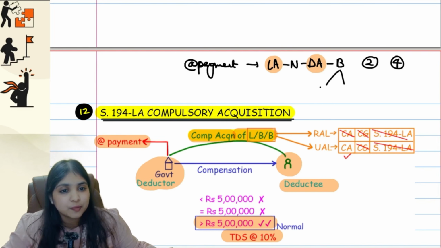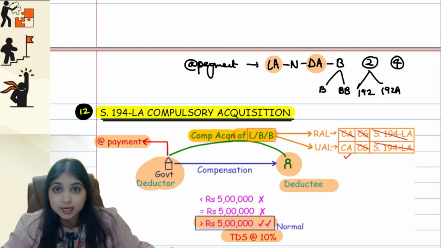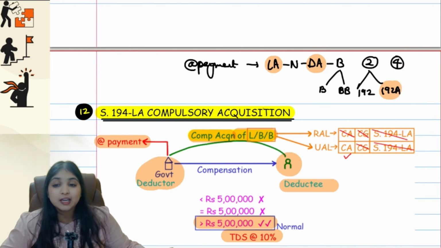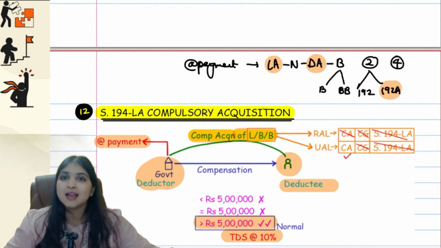Then in 194B, you will have B and BB. Then 192 and 192A, you have already learnt about 192A. And then 194. Okay, so 194LA, here also we will deduct tax at the time of payment.